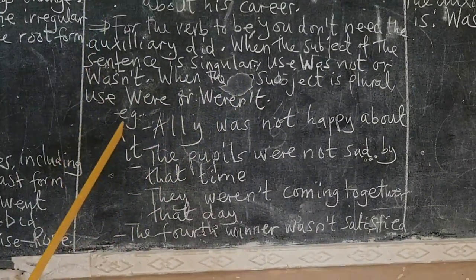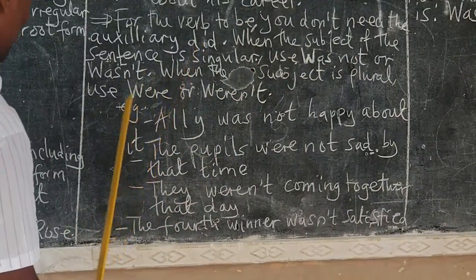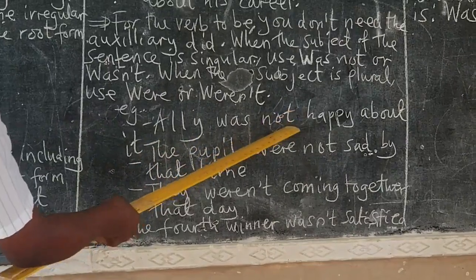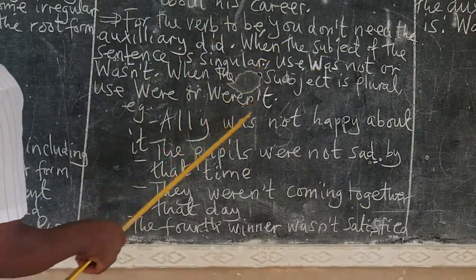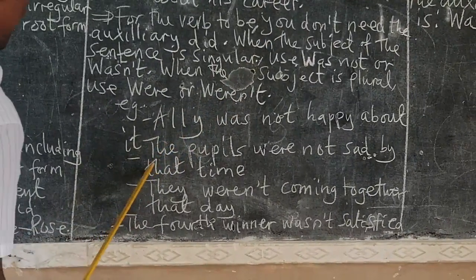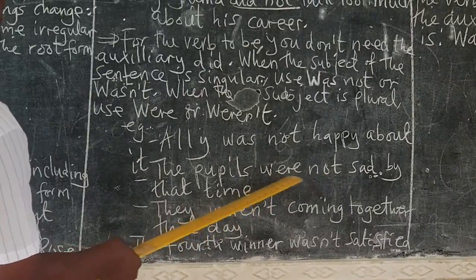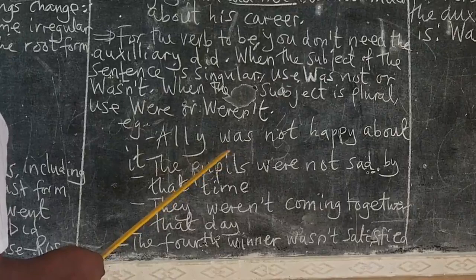For example here, Ali was not happy about it. Ali was not happy about it here. So here we have the verb to be, was not, to make our sentence negative. Then we have another sentence, the pupils were not sad by that time. So we have here were not, because the pupils here are many. So we are talking about the plural form.